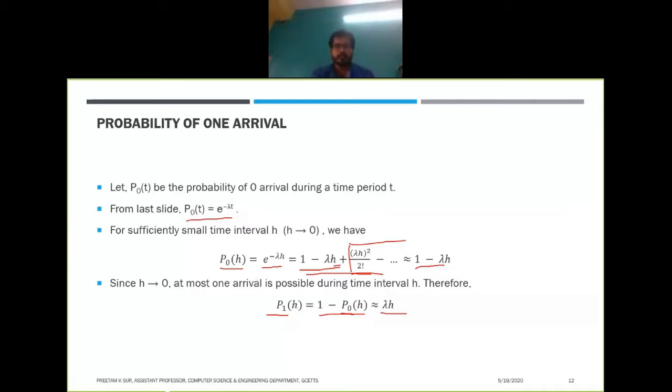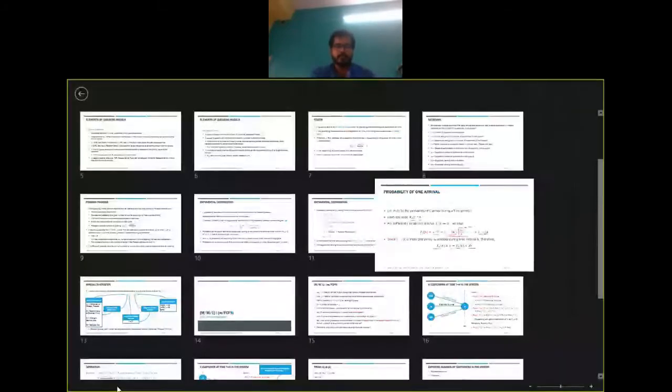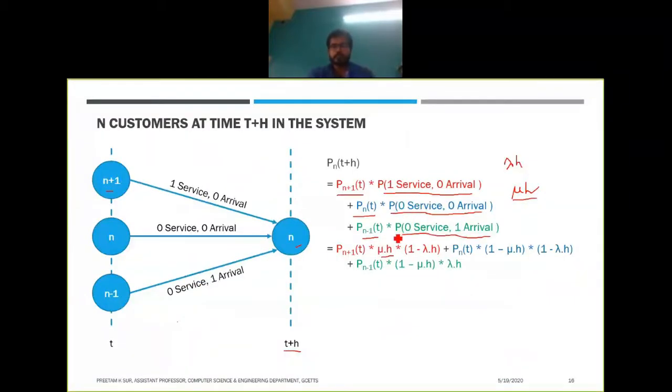So applying this knowledge over here, the probability of one service occurring, where the service rate is represented by mu, during that interval h is mu h, and the probability that zero arrivals have occurred will be 1 minus lambda h, right? Similarly, pn of t into the probability that zero service has occurred, which will be 1 minus mu h, and zero arrivals will be 1 minus lambda h.